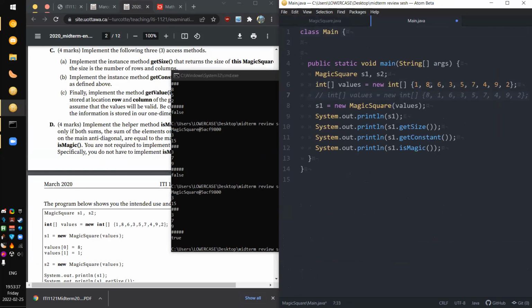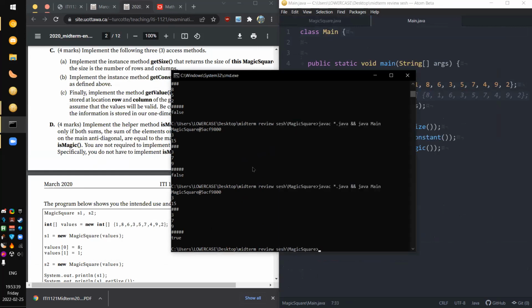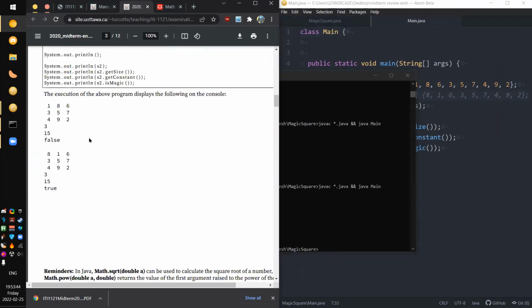And let's go back to the control group. This we know is not a magic square. That true then should be false. Nice. I think that is this question done.